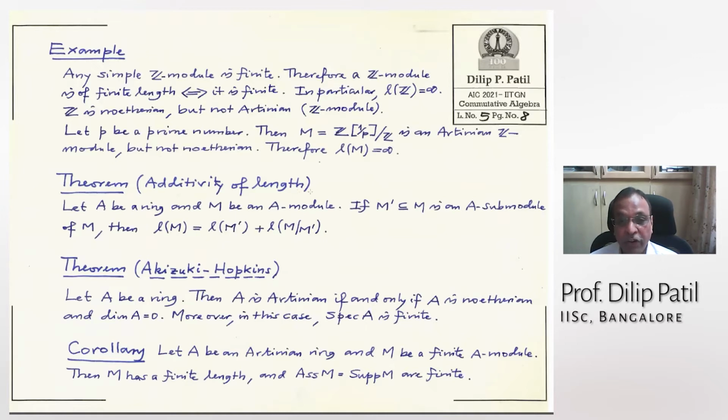This one is the additivity of length theorem. So length gets added. What does that mean? That means if you have a submodule M prime of a module M, then the length of M equals the length of M prime plus the length of M by M prime. So in this equality, if one side is infinite, the other side also should be infinite. And if one side is finite, the other side also should be finite, and the equality should hold.